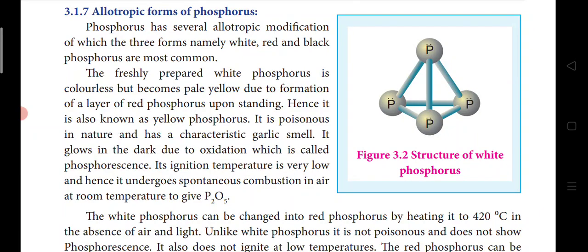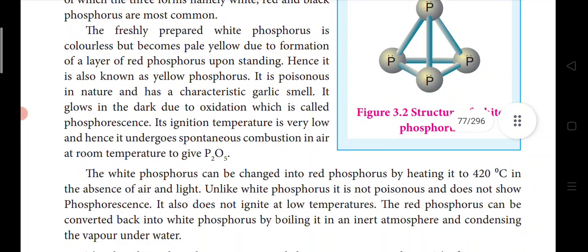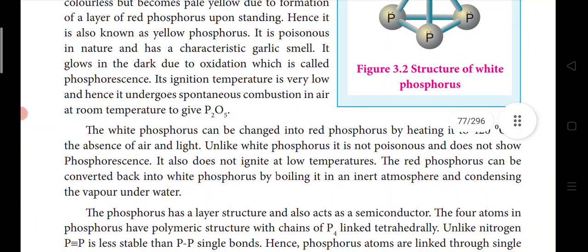The freshly prepared white phosphorus is colorless but becomes pale yellow due to the formation of a layer of red phosphorus upon standing. This is very simple, we can understand this. Hence it is also known as yellow phosphorus. It is poisonous in nature and has a characteristic garlic smell. All these could be asked in objectives. It glows in the dark due to oxidation, which is called phosphorescence.